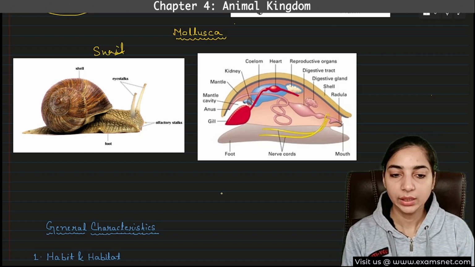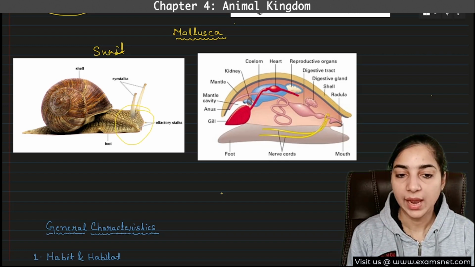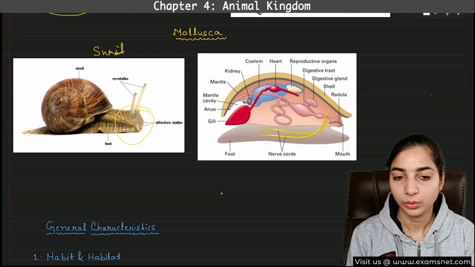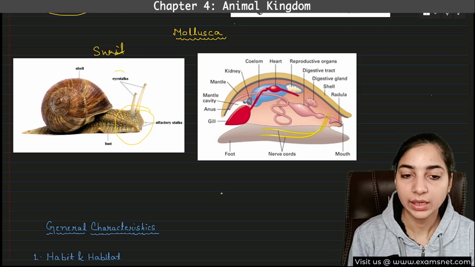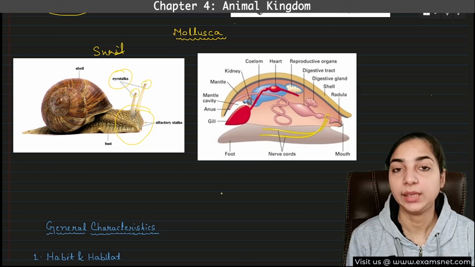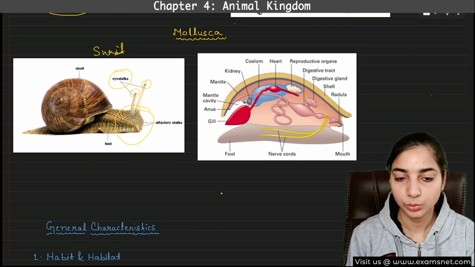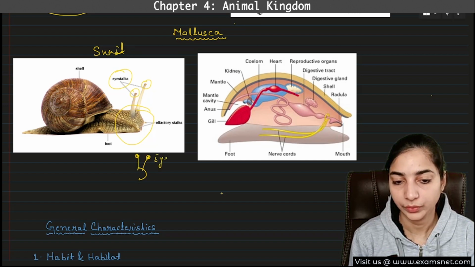Now what do you see here? This is the head part. On the head there are two antennae, or two tentacles. Sorry, these are two tentacles and these are eye stalks, because eyes are present on these tentacles. So on this head part, tentacles are present, and on the tentacles, eyes are present.